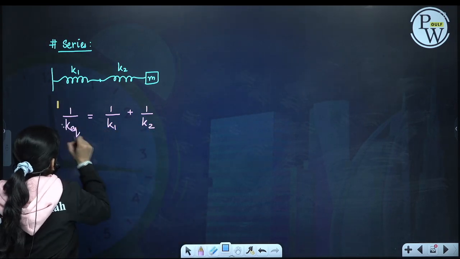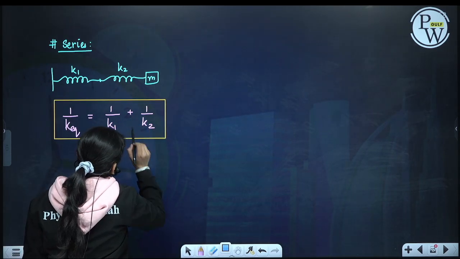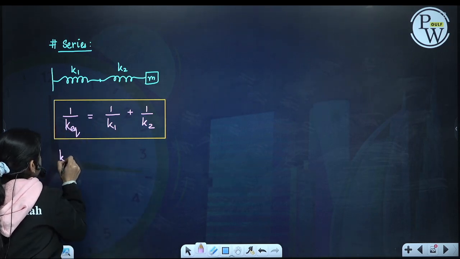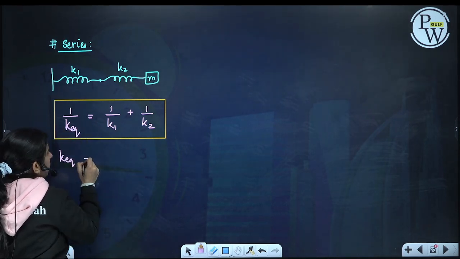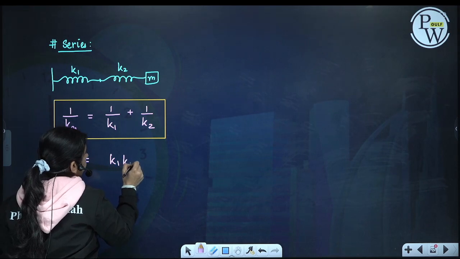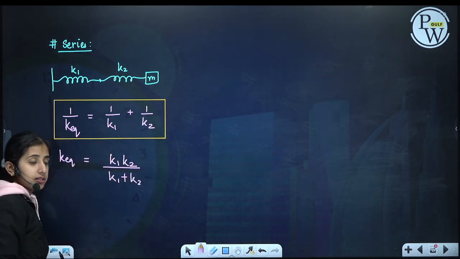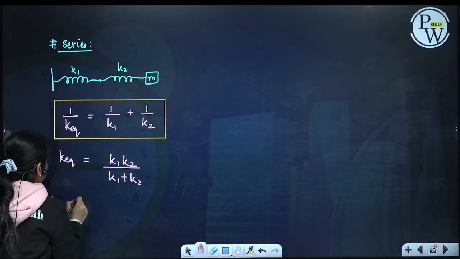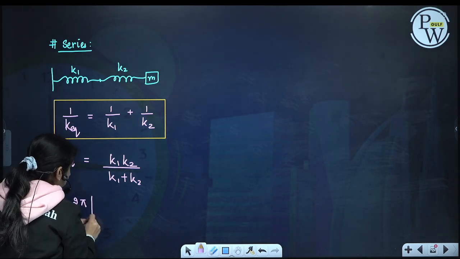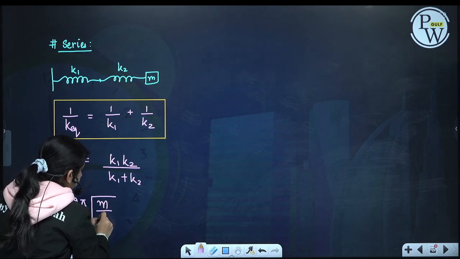This is my k equivalent in series combination. So k equivalent will be k1 into k2 divided by k1 plus k2, and the time period will be 2 pi under root m by k equivalent.